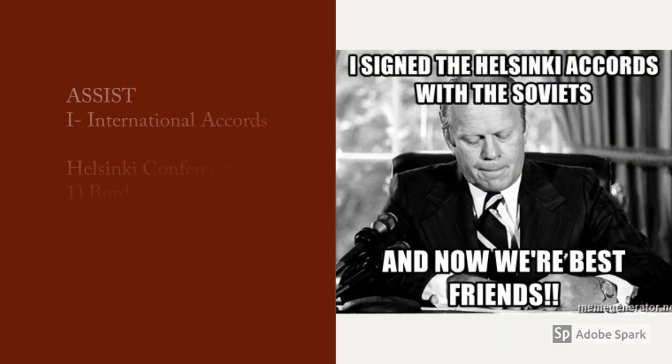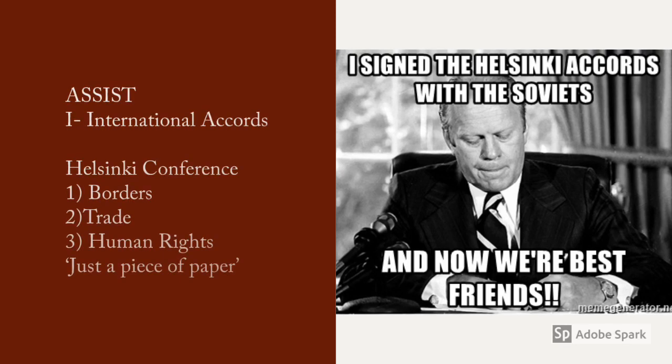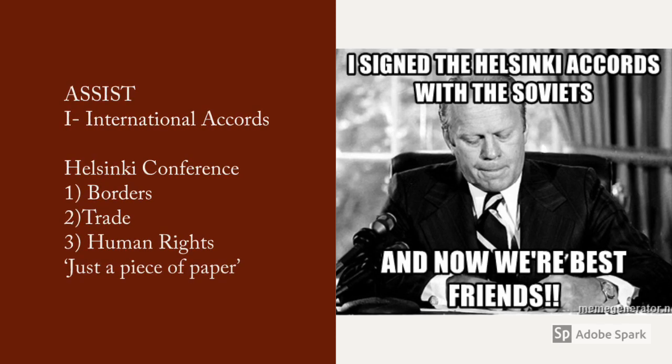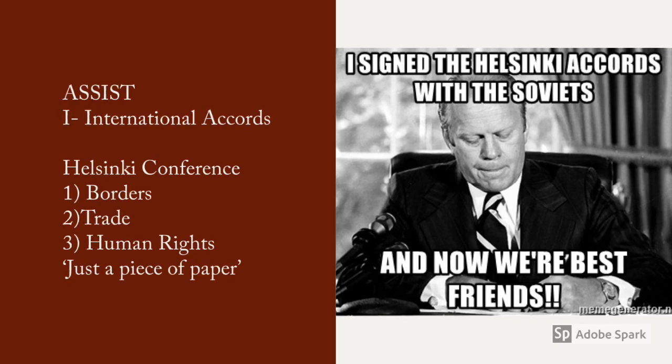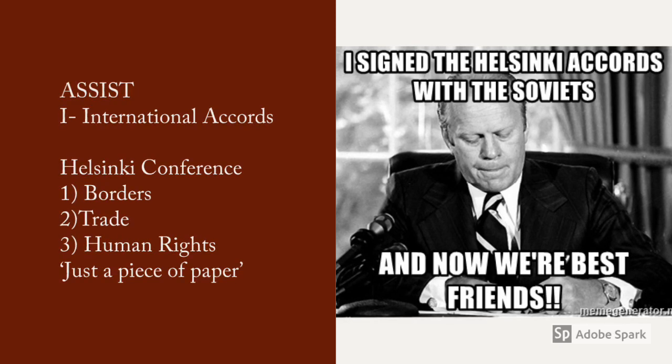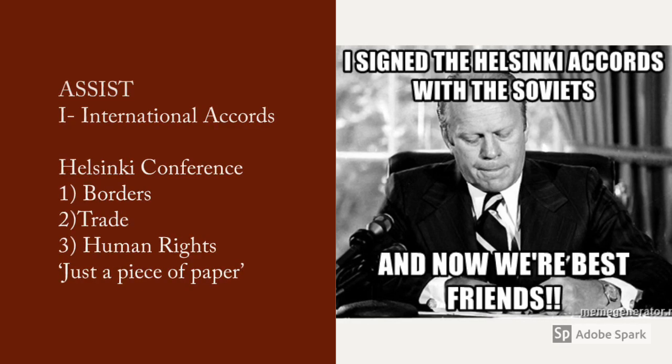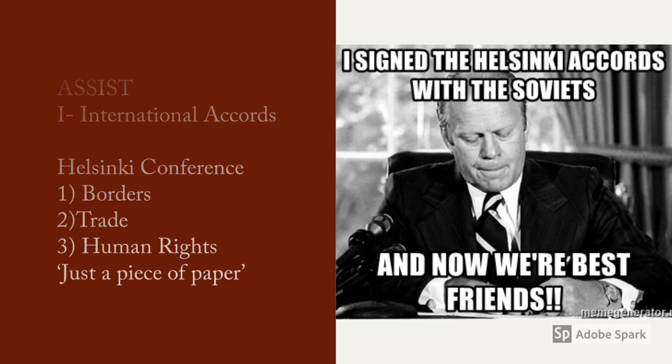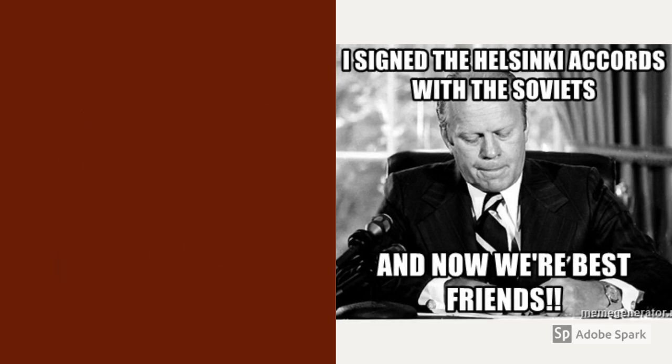The International Accords, or the Helsinki Conference of 1975, should have been the start of friendly relationships between America and Russia, and many people believe that it was the high point of Detente. Both sides agreed to recognise the current borders of European countries and agreed to help each other economically and technologically, which benefited the Soviet Union. Now, America weren't willing to give this away for free, therefore they demanded that all countries, including the Soviet Union, respect the human rights and freedoms of all countries involved, which means freedom of speech, freedom to vote, which obviously the Soviet Union weren't very happy about.